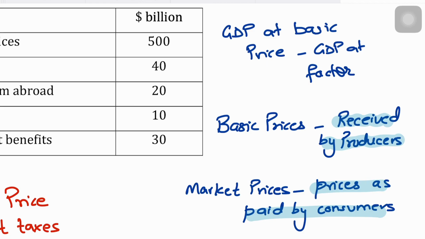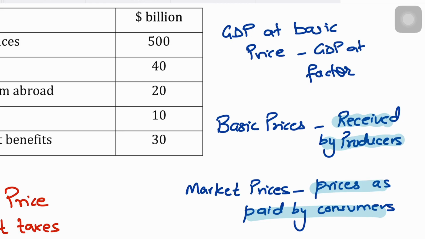And what could that possibly be? That is obviously indirect taxes and subsidies, because that would have an impact on market prices as well. So the market prices would not just reflect the value added or the value of the production itself, but would also reflect how the taxes would increase the value in terms of the price, and how subsidies would reduce it.